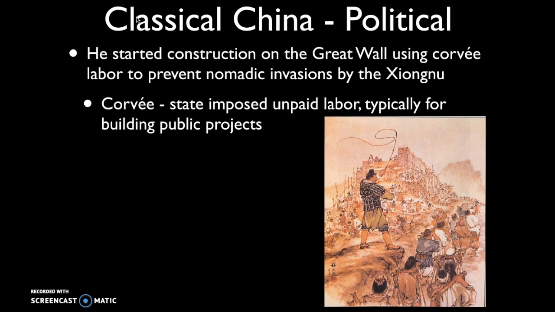Whenever you build a massive public infrastructure project like the Great Wall of China, you're going to need labor. So the Chinese built a labor system known as corvée labor. Now this is state-imposed unpaid labor, typically for building public projects. Usually what corvée labor is, you owe a certain amount of taxes to the government, or often can't afford to pay those taxes. The government will forego those taxes as long as you provide unpaid labor for a certain period of time. Usually, it's maybe a month or 2 months, 3 months out of the year where you're working on building these massive public projects.